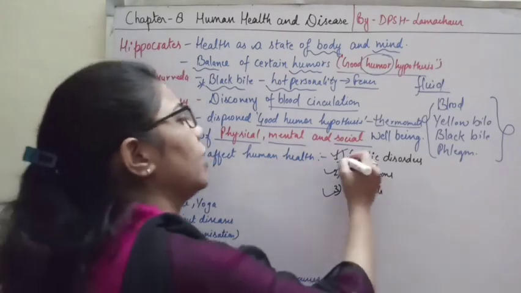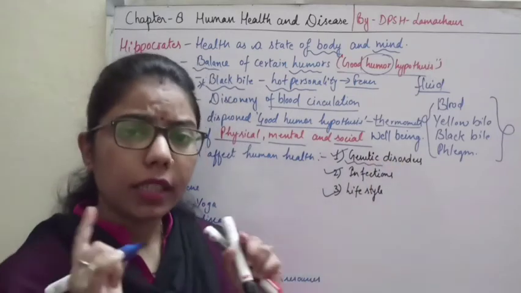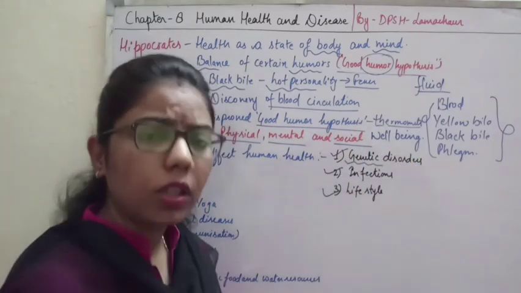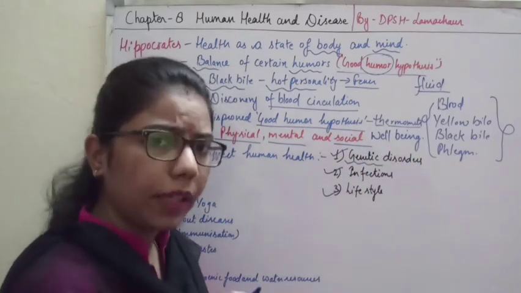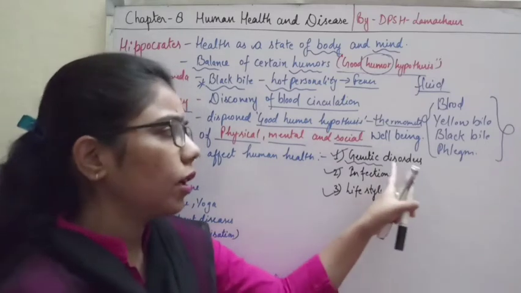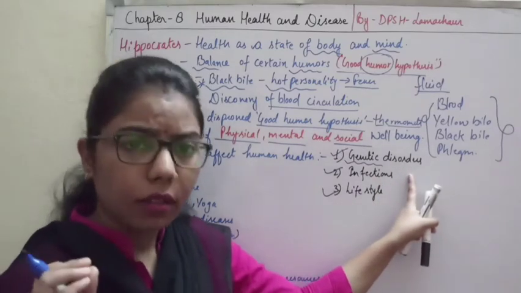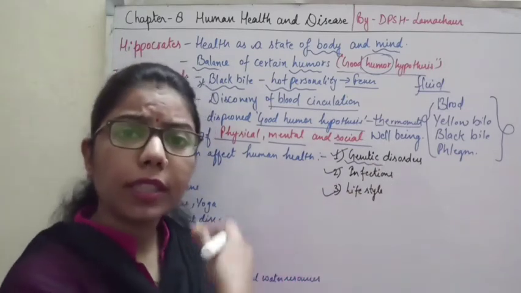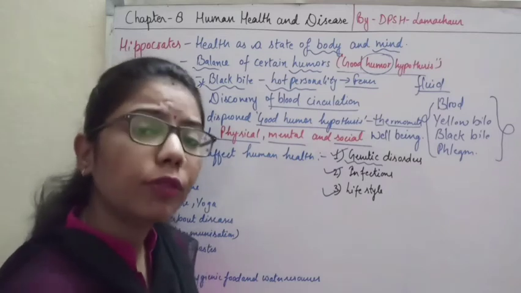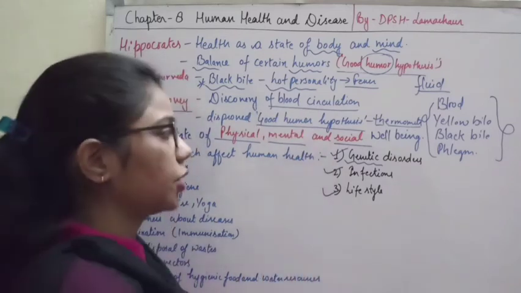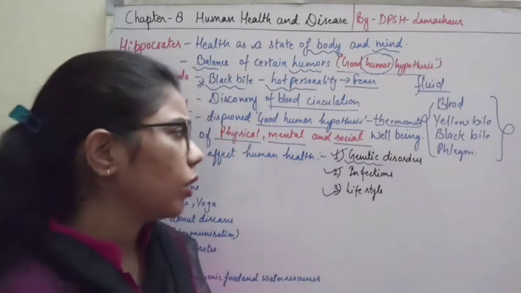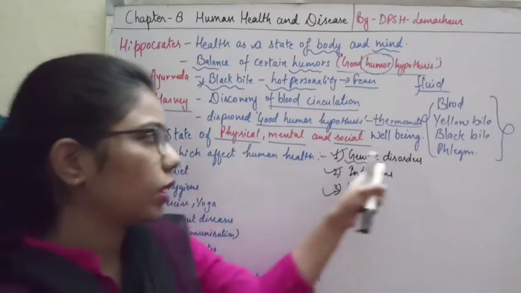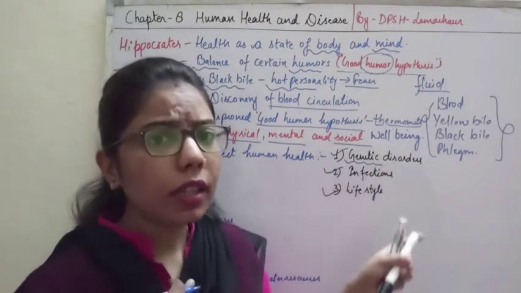How? See, if we talk about genetic disorders, genetics means something related to genes. So whatever disorder or deficiency or disease is present in an individual from birth itself, or which is inherited from the parents by the subsequent generation, it is a genetic disorder. So it can be one of the aspects of health. This aspect is not under our control.